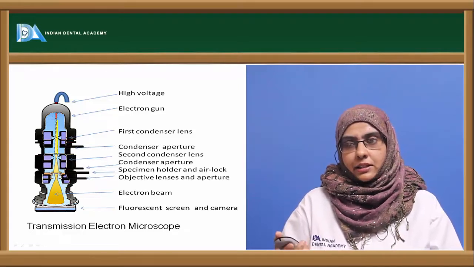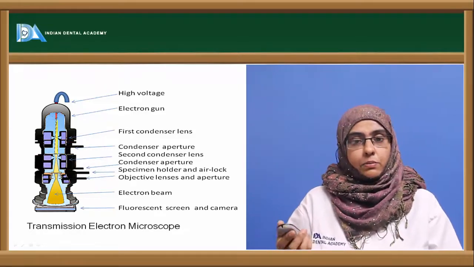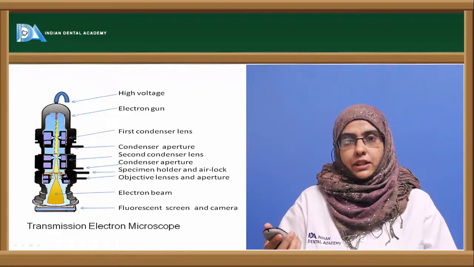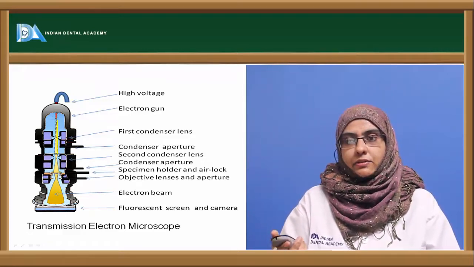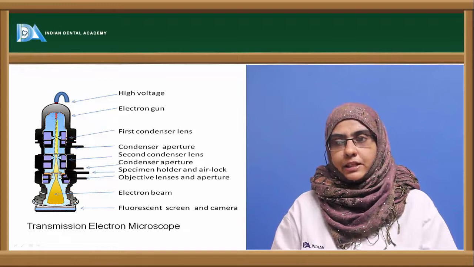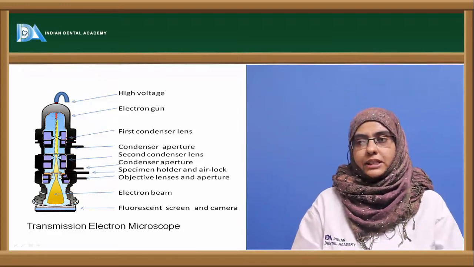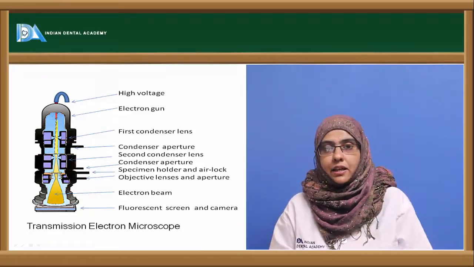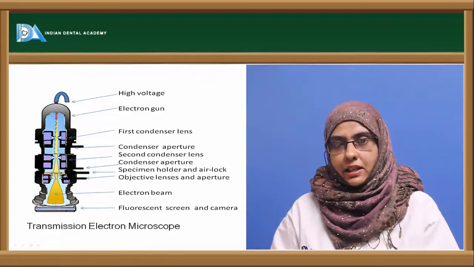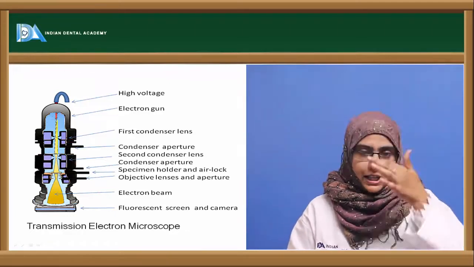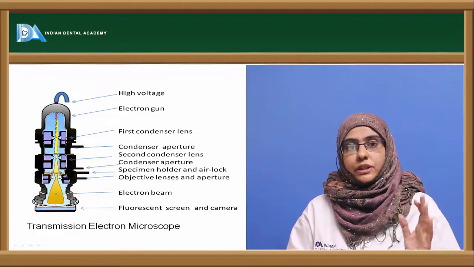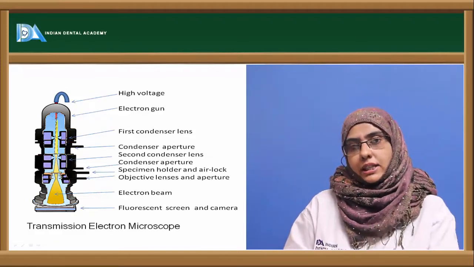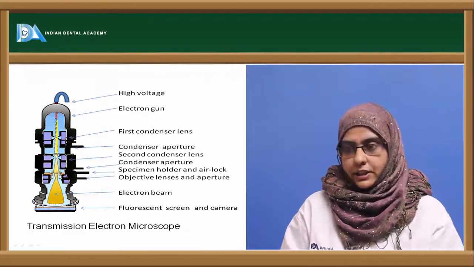The differences in the intensity of the electrons finally form an image that can be viewed with the help of a fluorescent screen and a camera. We cannot see the final image directly with our naked eye because it can destroy the retina of our eye. So we first project the image onto the screen and then observe the organism.